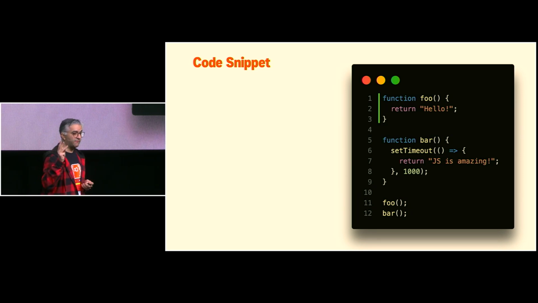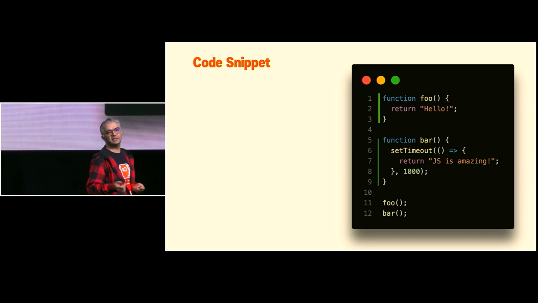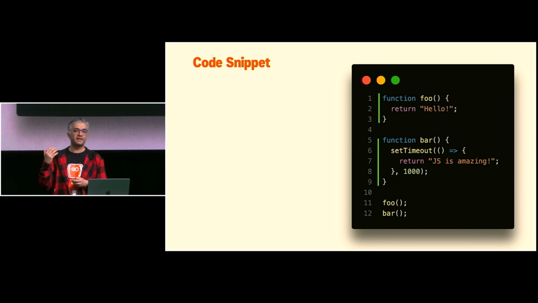Second one, bar. Foo is returning something. What does bar do? It just initiates a setTimeout. So we are dependent on an interval, in this case, 1 second.